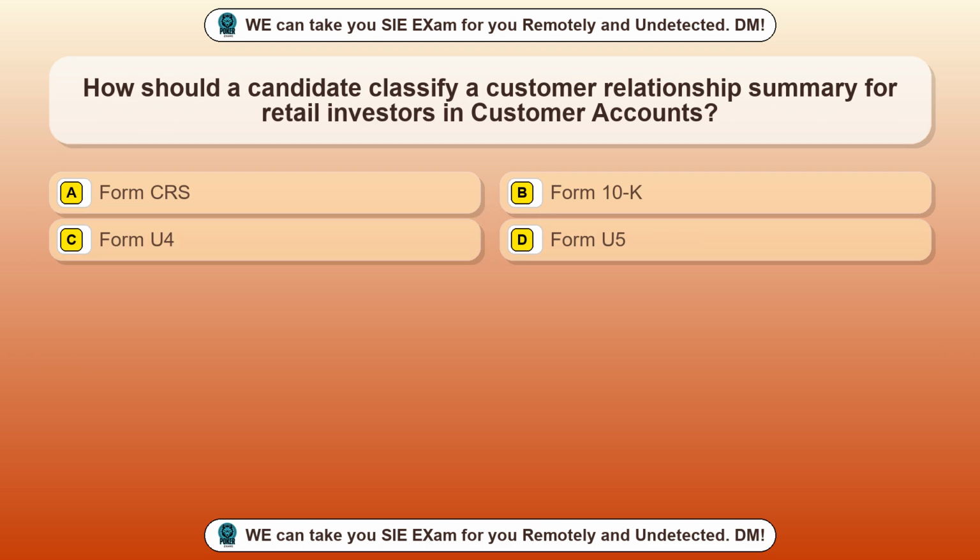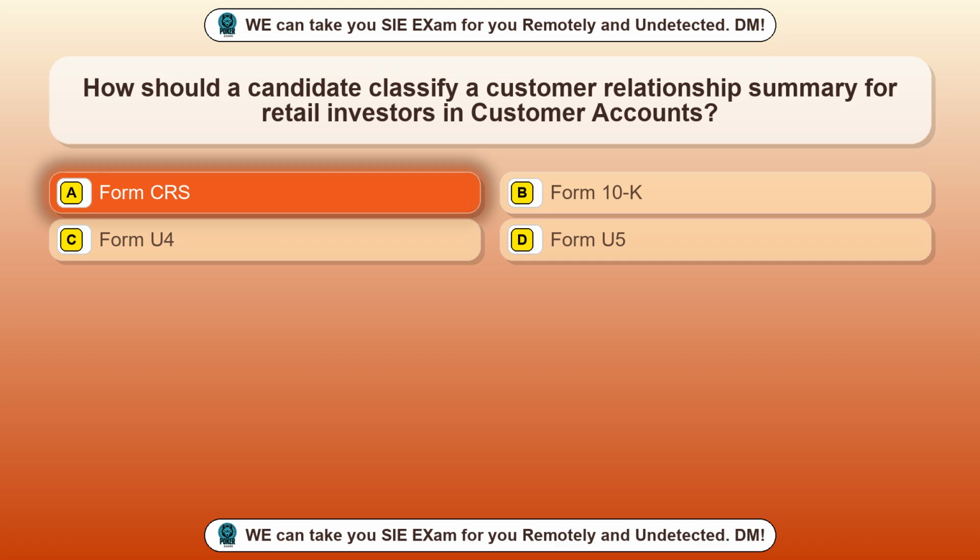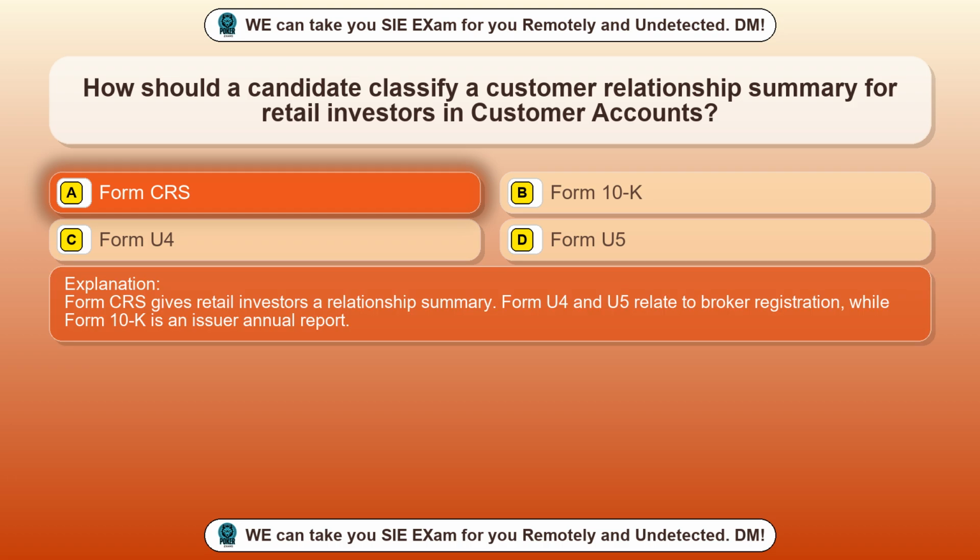Question 88. How should a candidate classify a customer relationship summary for retail investors in customer accounts? Option A, Form CRS. Option B, Form 10K. Option C, Form U4. Option D, Form U5. The correct answer is option A, Form CRS. Form CRS gives retail investors a relationship summary. Form U4 and U5 relate to broker registration, while Form 10K is an issuer annual report.